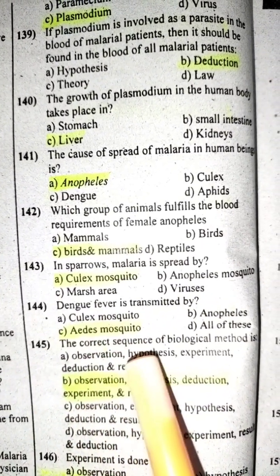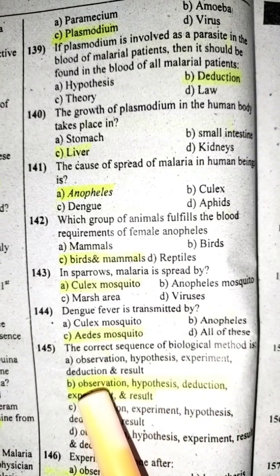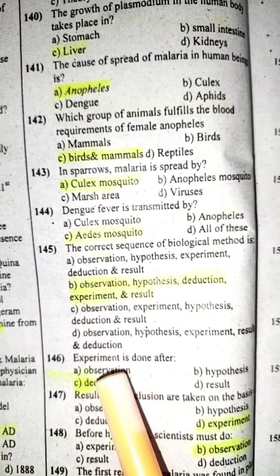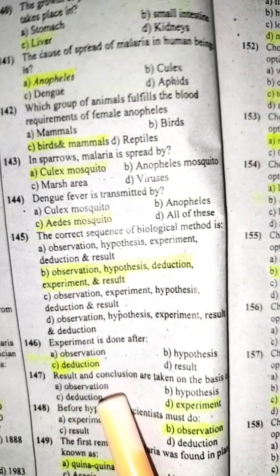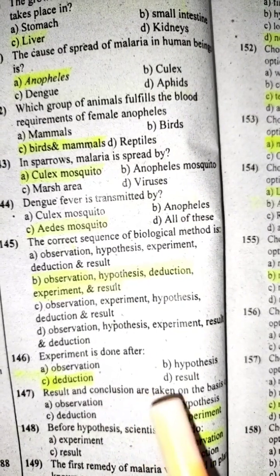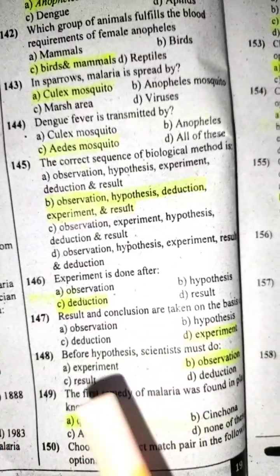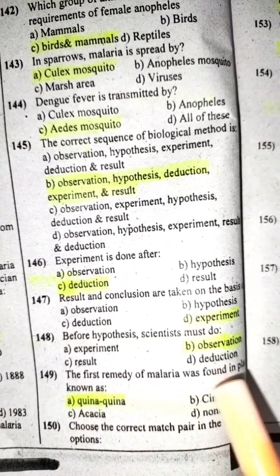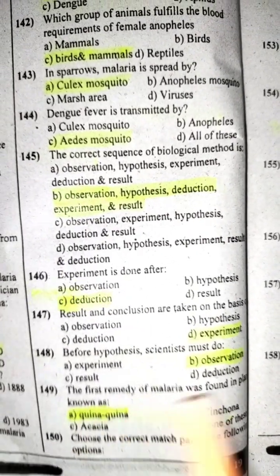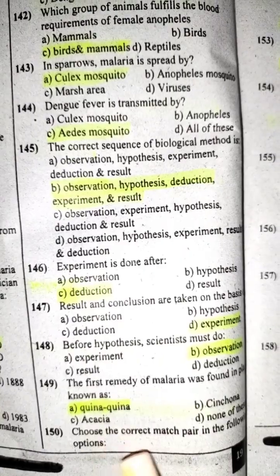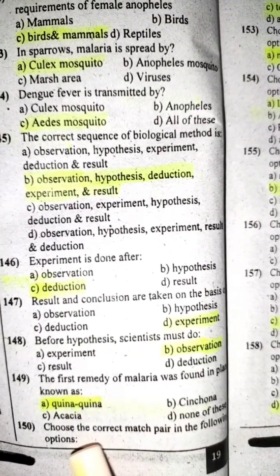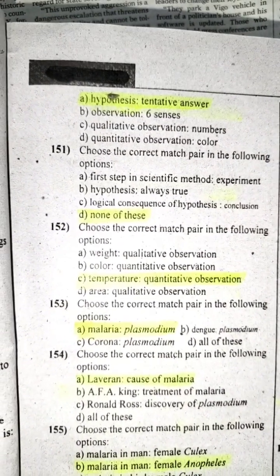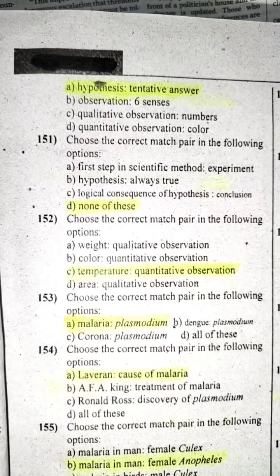The correct sequence of the biological method is observation, hypothesis, deduction, experiment, and result. Experiment is done after deduction. Result and conclusion are taken on the basis of experiment. Before hypothesis, scientists must do observation. The first remedy of malaria was found in plants, known as quina. Choose the correct match pair in the following option. Hypothesis, tentative answer.